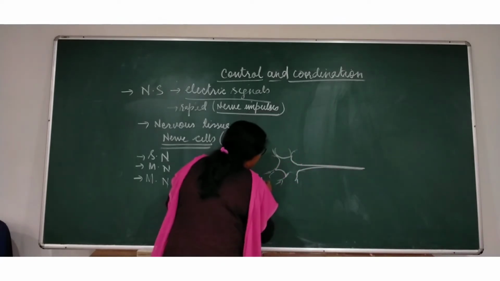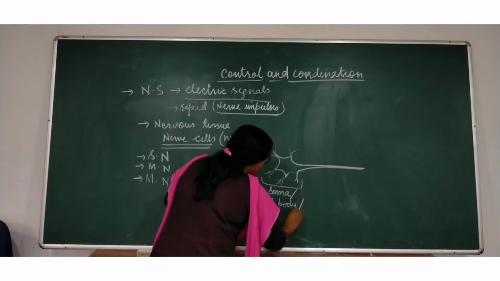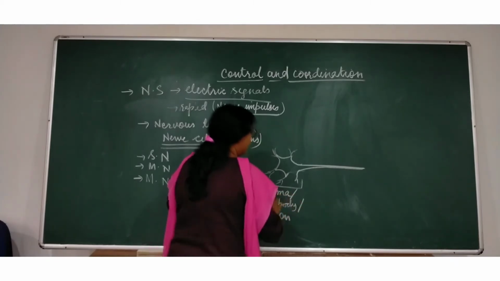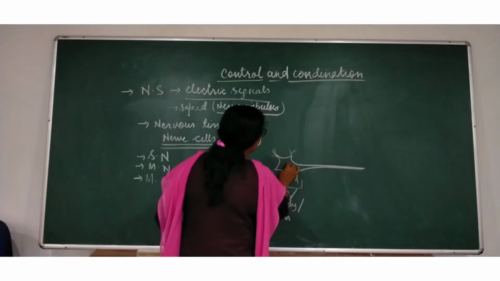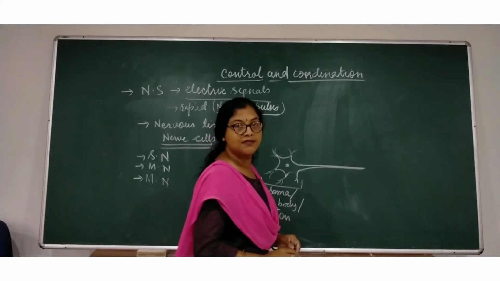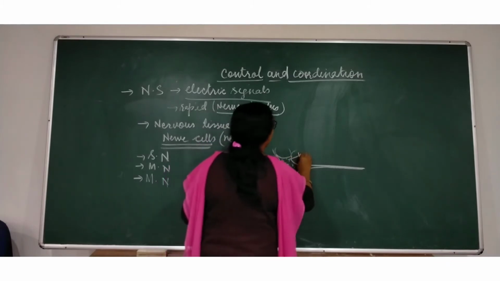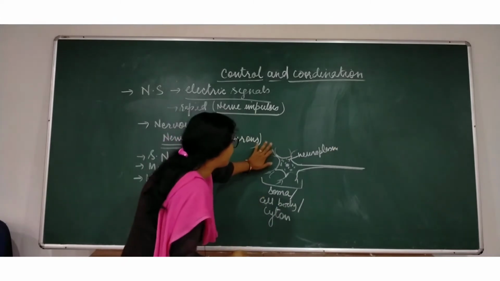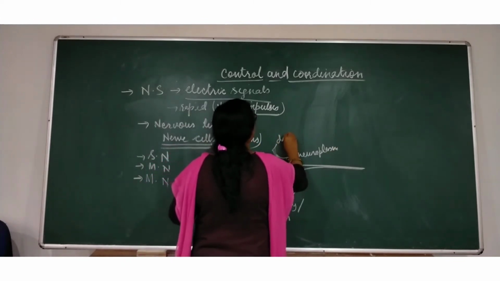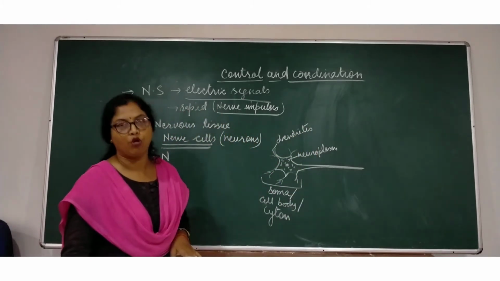This particular part is known as soma, cell body, or cyton. Inside the cell body there is a nucleus and cytoplasmic material. This cytoplasm is known as neuroplasm. The branched structures are known as dendrites in plural, and dendron in singular.